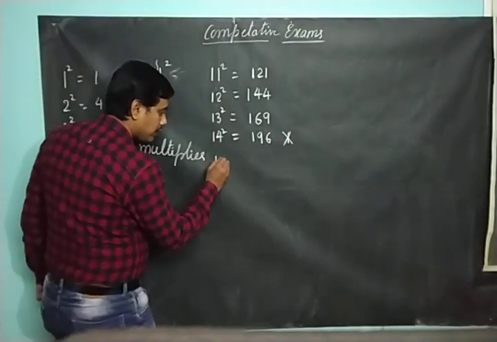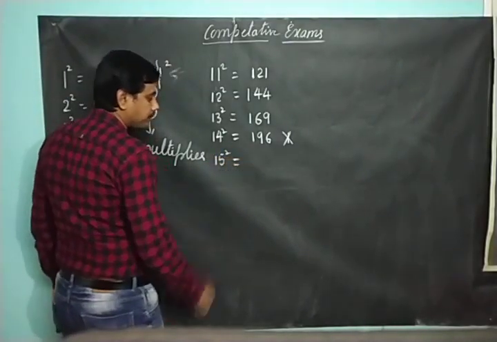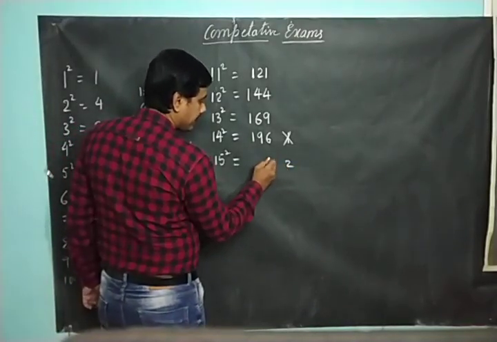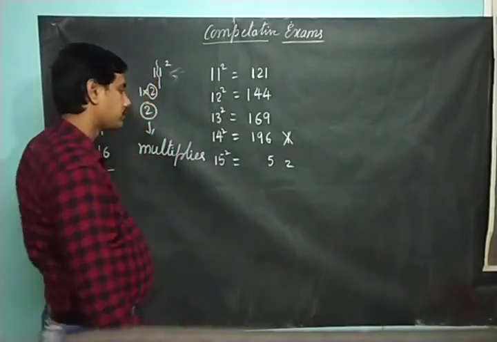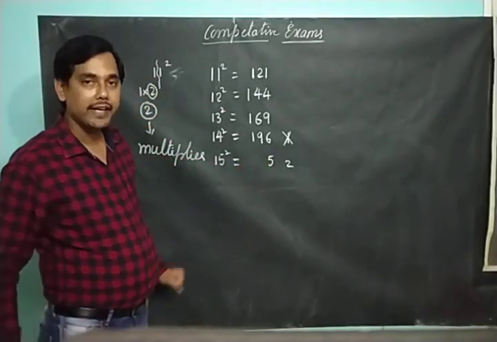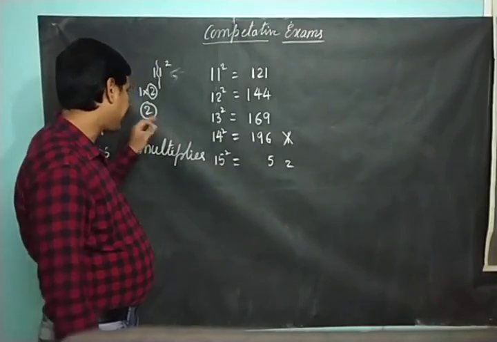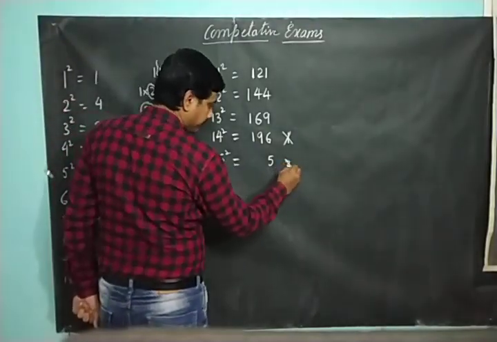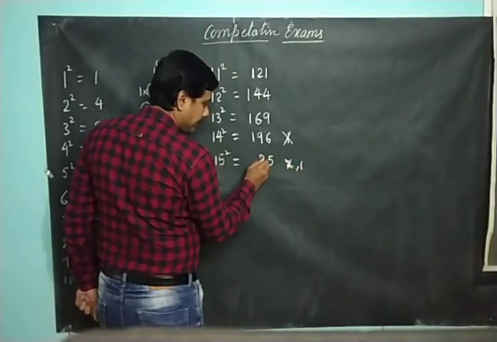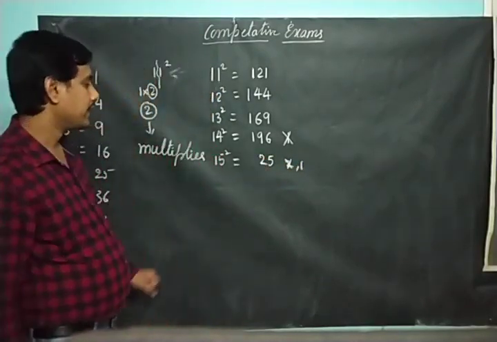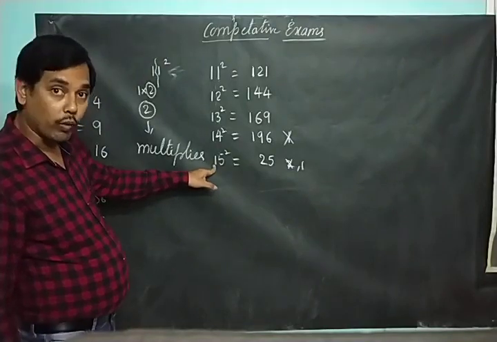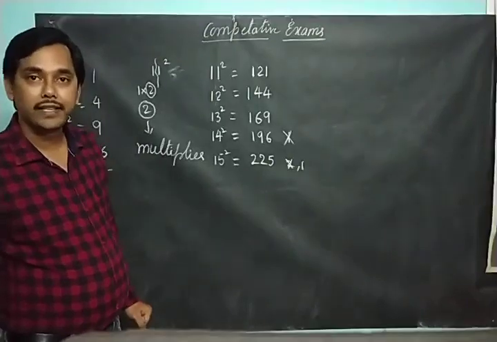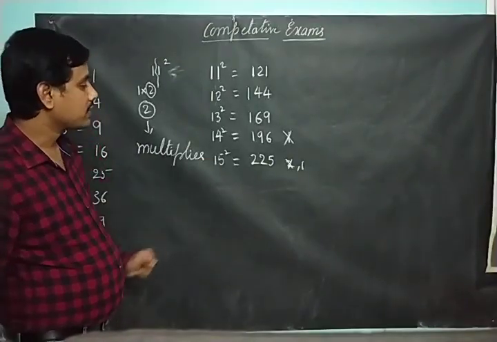Now 15 square. 5 square is what? 25. 2 carry 5. Okay. 5 square is 25. 2 carry 5. 5 into 2, 10. 10 plus 2, 12. 1 carry 2. Right. Now what is 1 square? 1 plus 1 is 2. Is that clear?